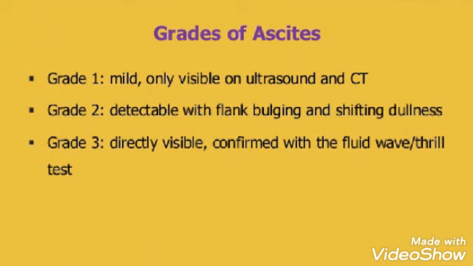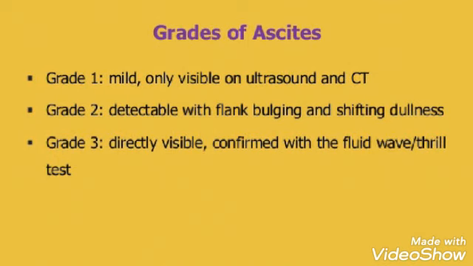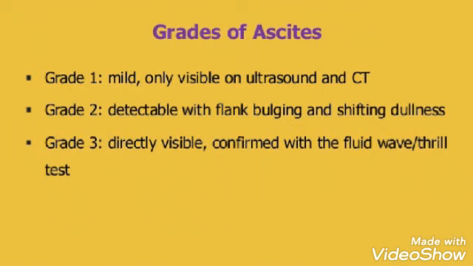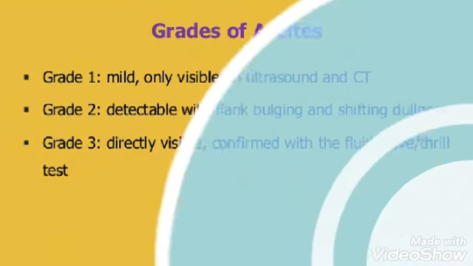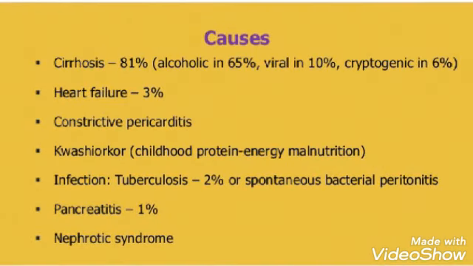So it can be seen but not so bulged, but it can be felt that there is something bulging or dullness present. Then grade 3, directly visible, confirmed with the fluid wave thrill test. So you can easily notice the bulging of the abdomen and it can be tested by the wave thrill test. Then we see the causes, what leads to ascites formation.